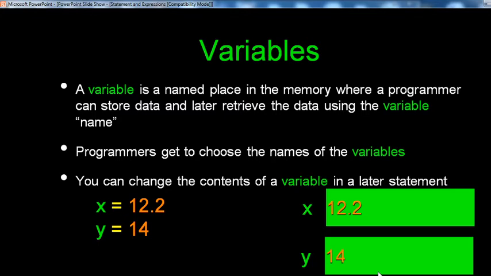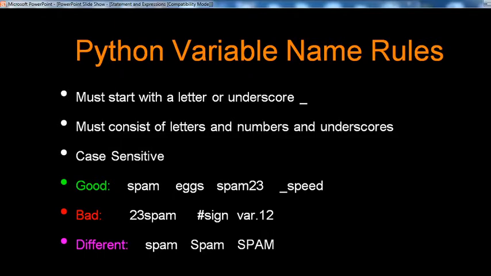See here, for example, x equal to 12.2 and y equal to 14. Now print as it is: x equal to 12.2 and y equal to 14, and then x equal to 100. Now the x value is defined as 100. Getting that? First x equal to 12.2, y equal to 14. Variable means you can change your value. First assign 12.2, after that you assign the value 100, x equal to 100, and you automatically get x equal to 100 and y equal to 14 as it was, because the y value was not changed.